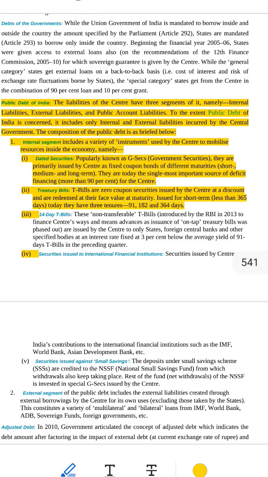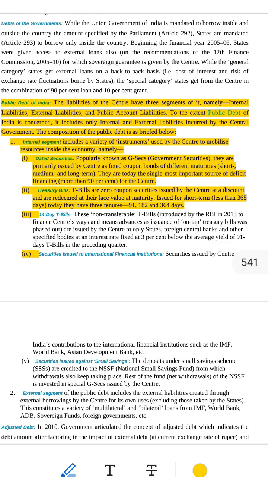External equals outside India. The government borrows money from other countries, foreign banks and international organizations like the World Bank. 3, public account liabilities. This is not really a loan. It's money given by people to the government to hold safely, like Provident Fund, money saved by workers, small savings. The government uses it for now, but must return it later.